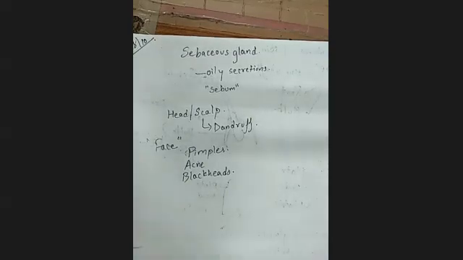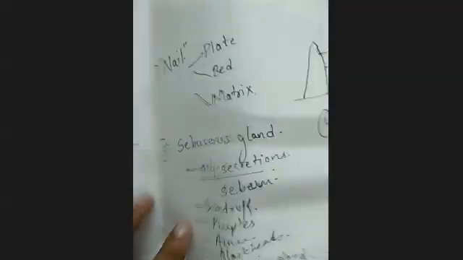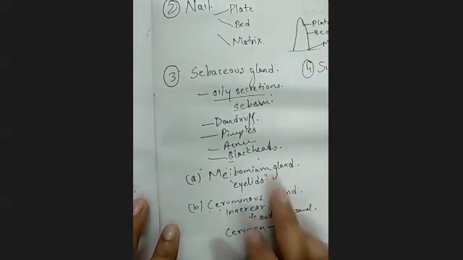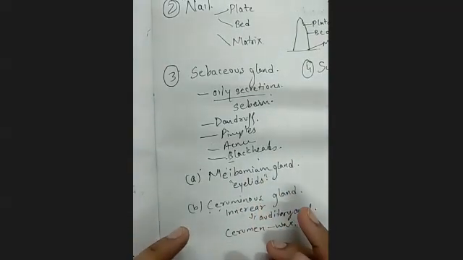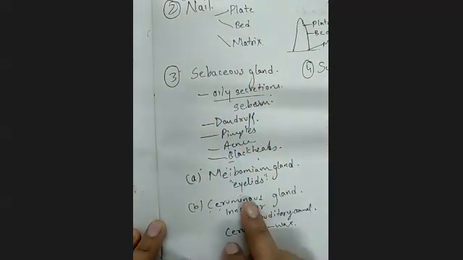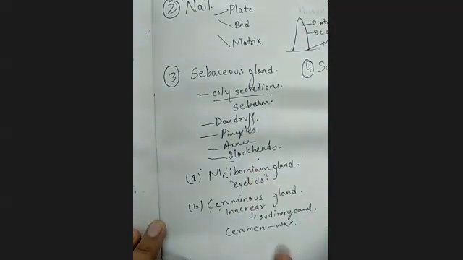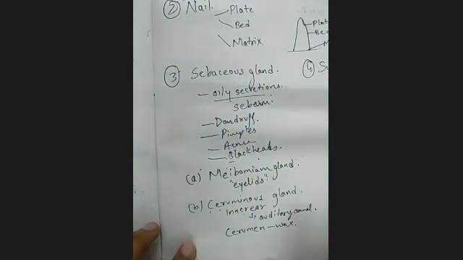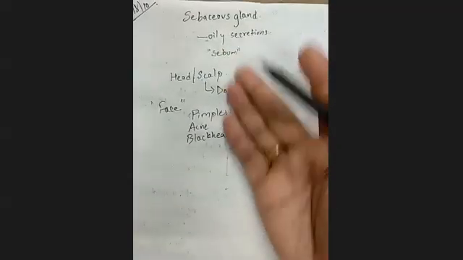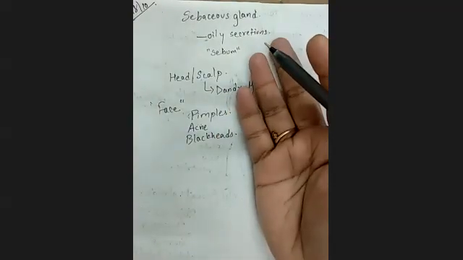Then it has two modifications. That means this particular gland is modified into two types, according to the location. These same glands are located in your ears and your eyelids. Okay. So on the eyelids they are called meibomian glands, and in the inner ear they are called ceruminous glands. Okay. I know that after knowing this, you must have started hating this gland.